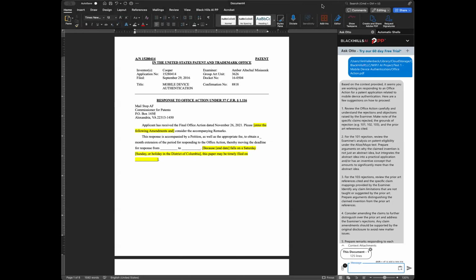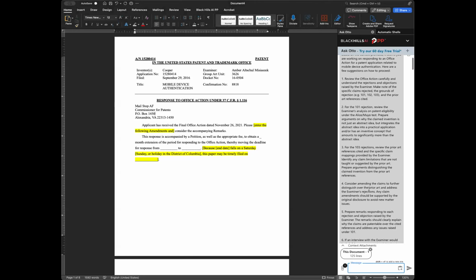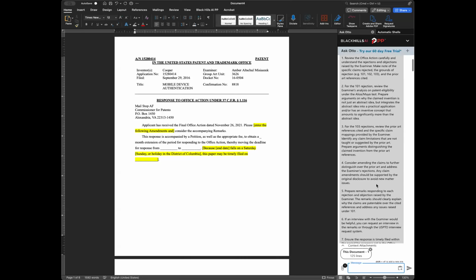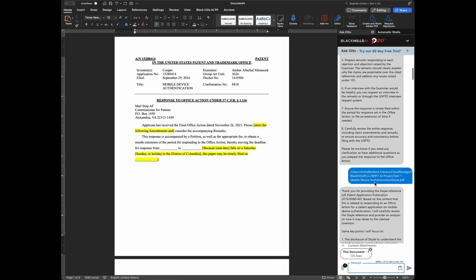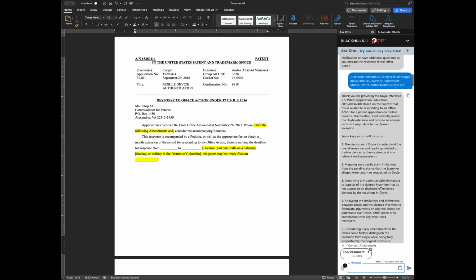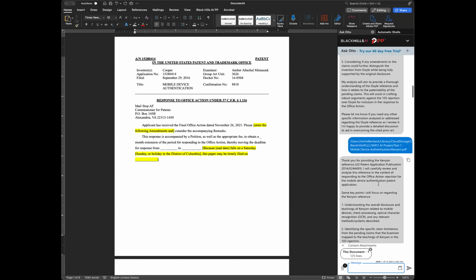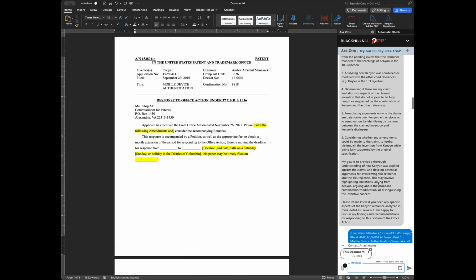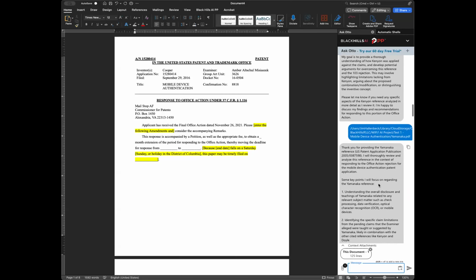But okay, I've already uploaded the various documents in here. This is taking into account the office action. It gives you some thoughts on the office action once you've uploaded it, and gives you recommendations on how to proceed, which, if you're a seasoned patent attorney, you most likely don't need. And it does the same with the references, gives you some thoughts on those just automatically.